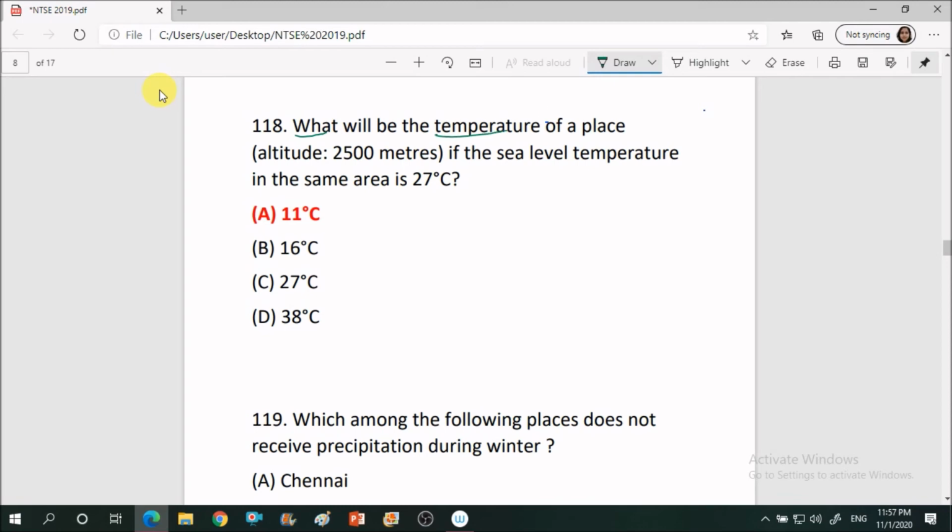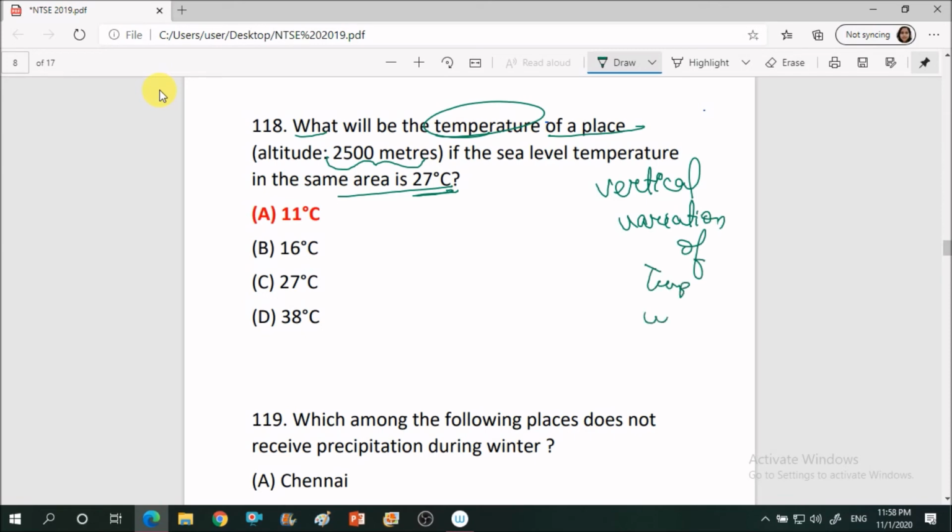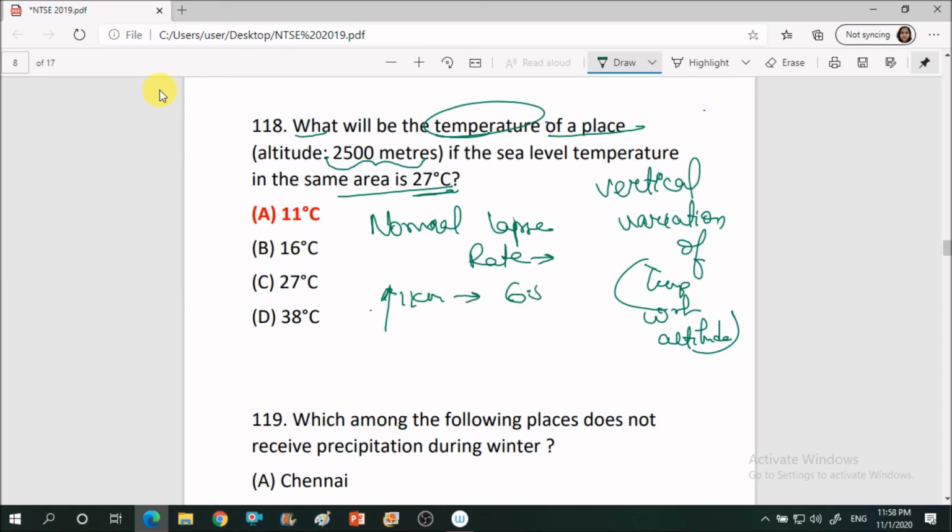Next question: what will be the temperature of a particular place at an altitude of 2500 meters if the sea level temperature at the same area is 27 degrees Celsius? What is actually being asked is the vertical variation of temperature with respect to altitude. How to do this? We will use the normal lapse rate. What is the normal lapse rate? If we go up by 1 kilometer, the temperature reduces by 6.5 degrees Celsius. So our normal lapse rate is 6.5 degrees Celsius per 1 kilometer.